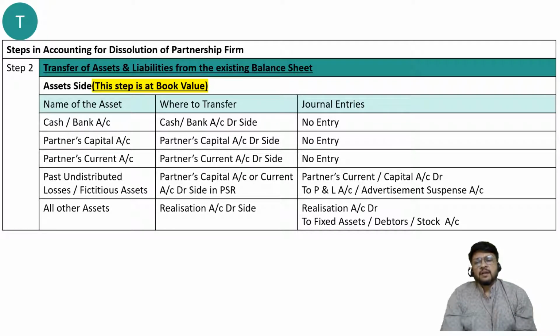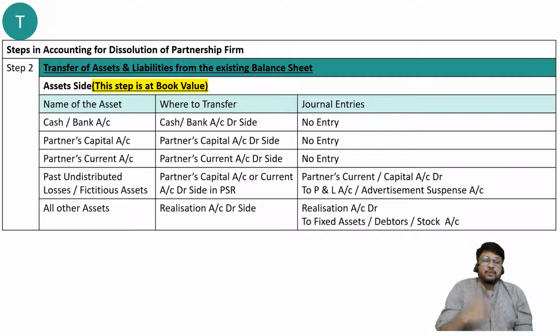Next one, past undistributed losses or fictitious assets. So in the past, if you are having undistributed profits like general reserve, reserve fund, reserves and surplus, P&L account, that goes to partners capital or partners current account. Similarly, if in the past you have suffered some losses or you are having some fictitious assets, which cannot be sold in the market now at all, which are representing those assets which we should have written off in the past, but we forgot to write them off, maybe deferred revenue expenditure. Then what is to be done with these assets? We will have to transfer them to partners capital account or current account.